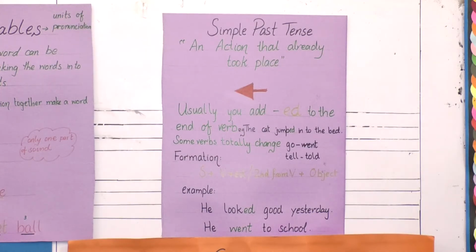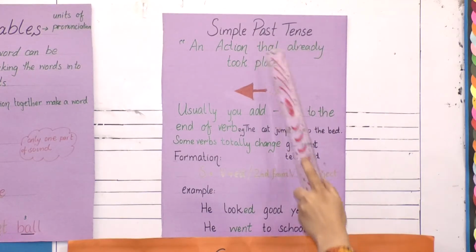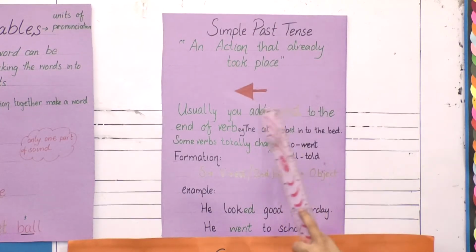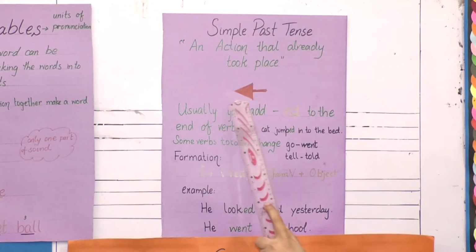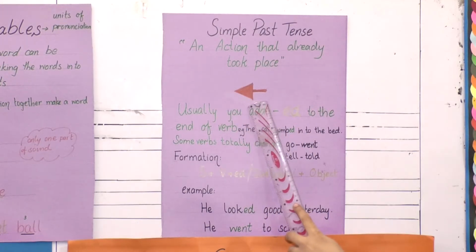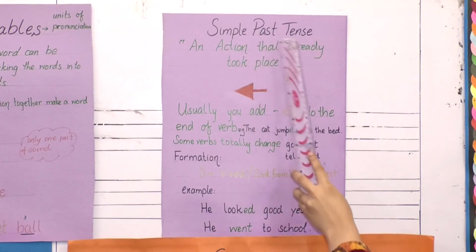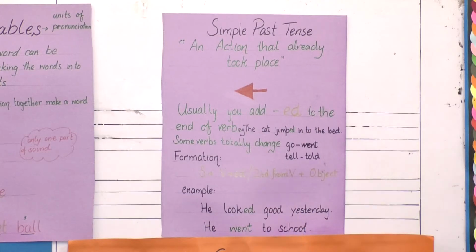Before starting your grammar pages, we are going to clear the concept of simple past tense. What is past tense? An action that has already taken place. An action which is already done and is in the past is described in simple past tense.